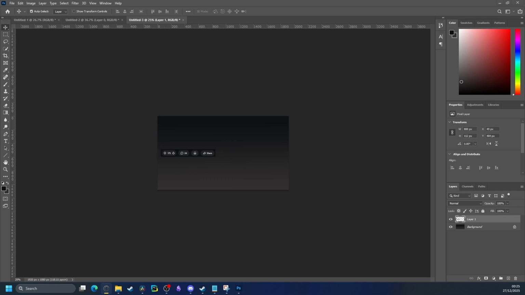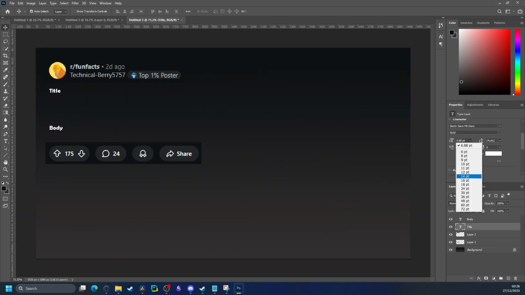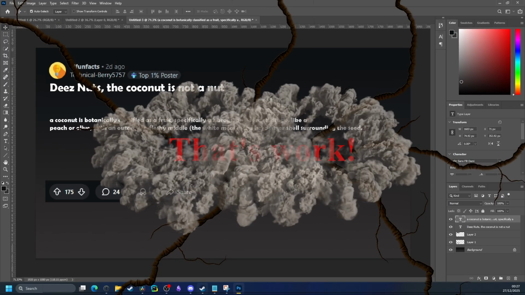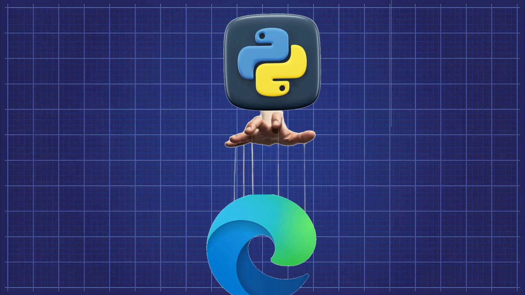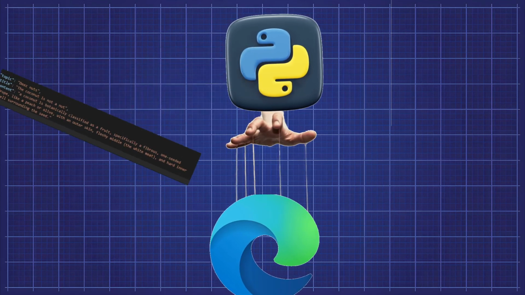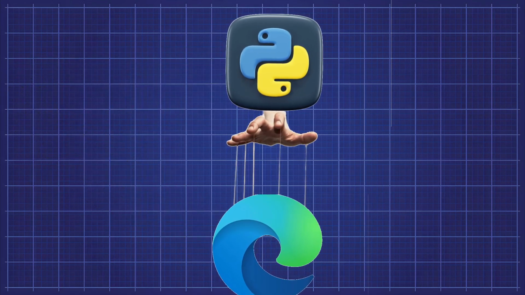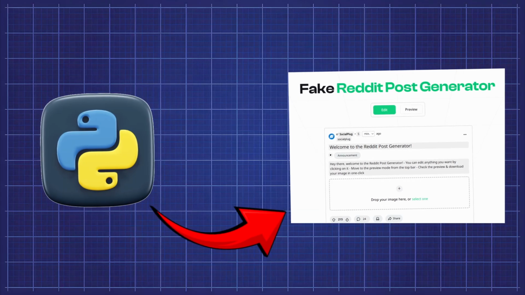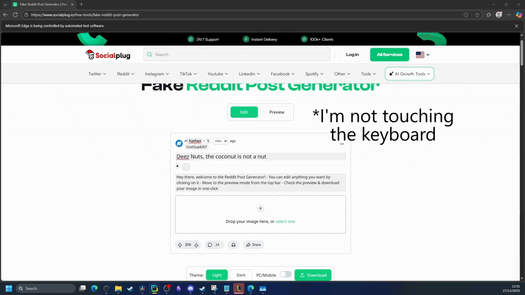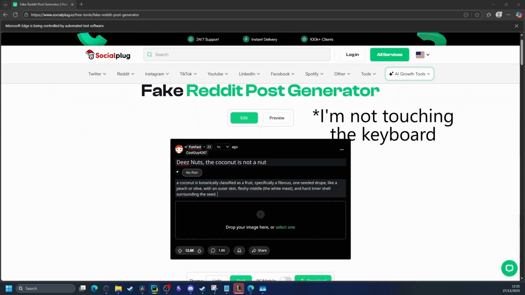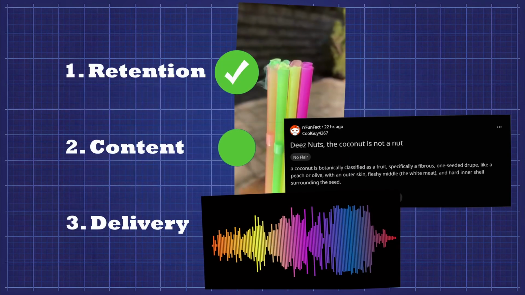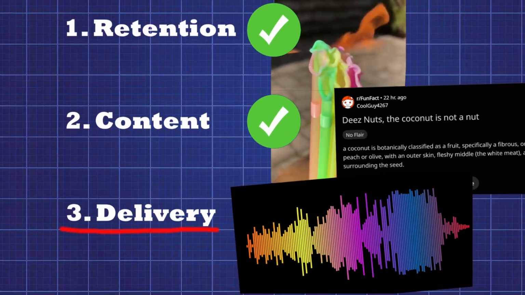Instead of opening Photoshop for every single frame, cause that's work! I use Selenium. Basically, it's a library that lets Python legally hijack a web browser. It sees what a human sees, but it operates at the speed of code. I pointed the bot to a fake Reddit post generator. It navigates to the URL, injects the GPT text, toggles dark mode, because obviously, and screenshots the element. Video content. Done. The next problem was the voice.